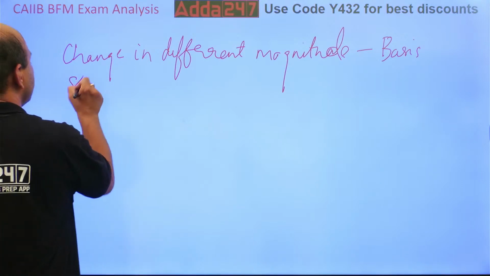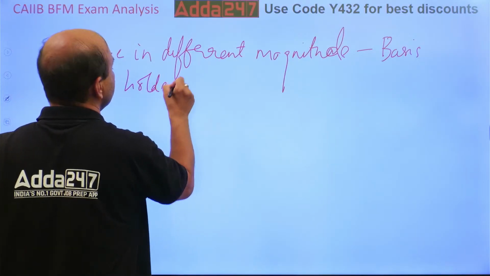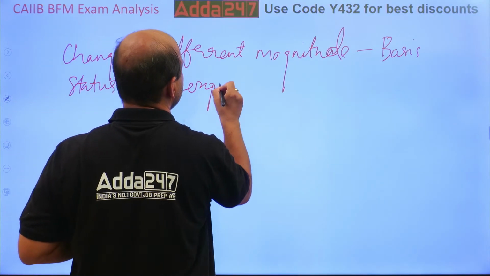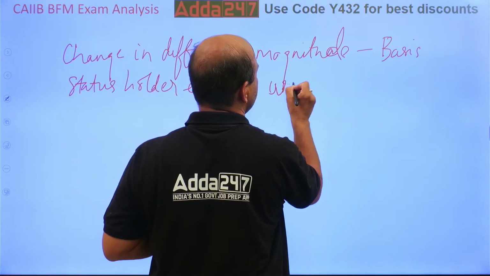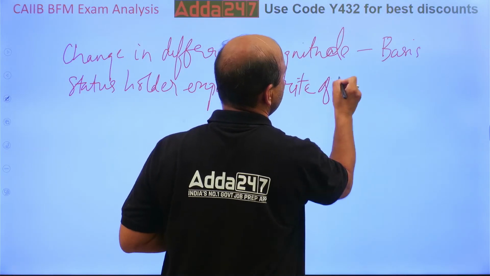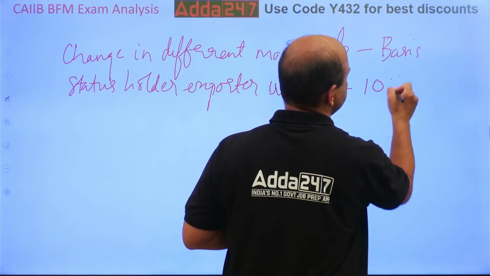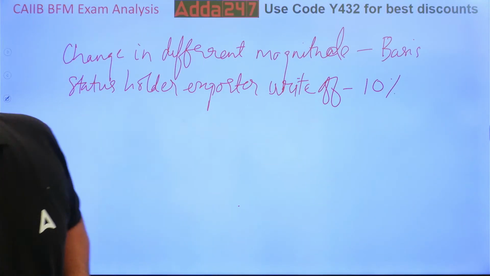Status holder exporter write-off is 10%. There was one question on this.